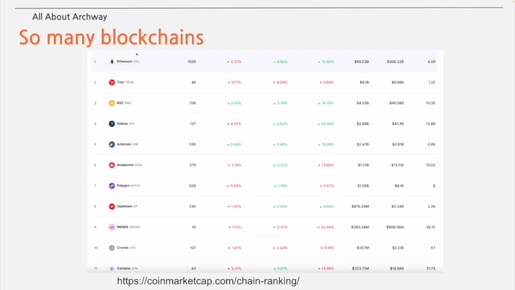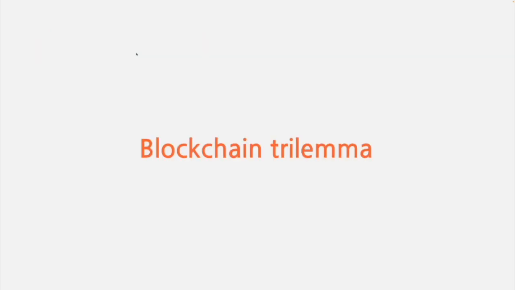What you're seeing in this picture is a site called CoinMarketCap, which shows the ranking of coins. These are all mainnet coins. If we already have Bitcoin and Ethereum, why are there so many chains? Let's take a look at the reason why.